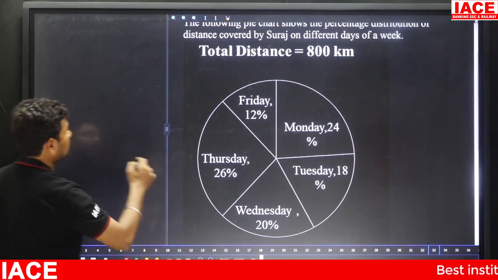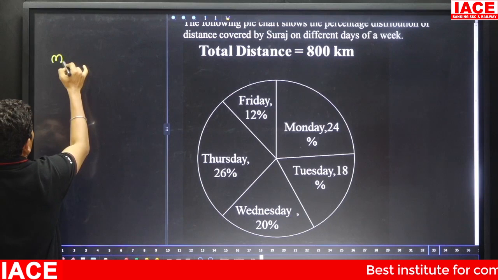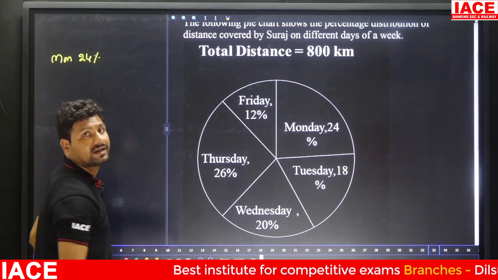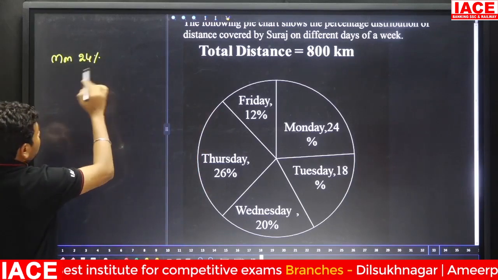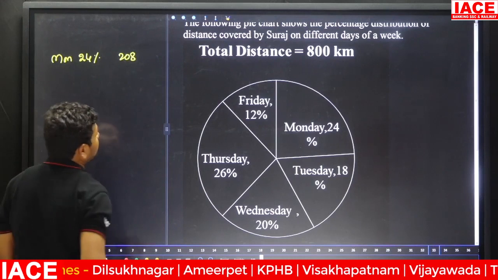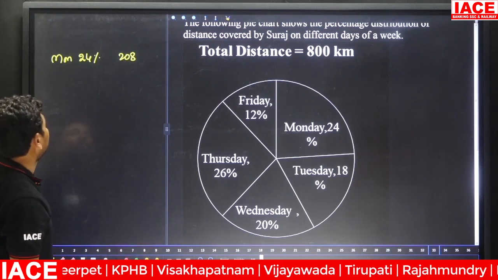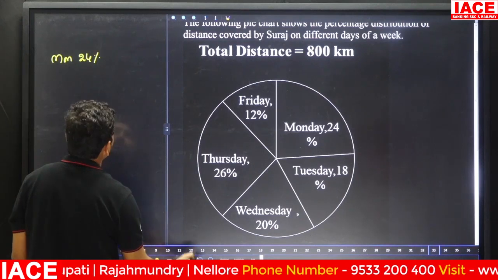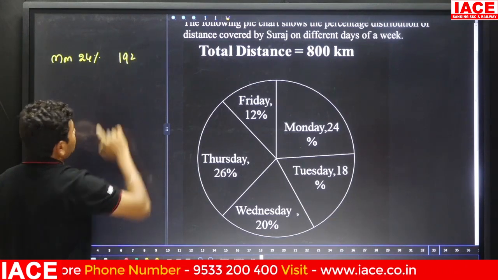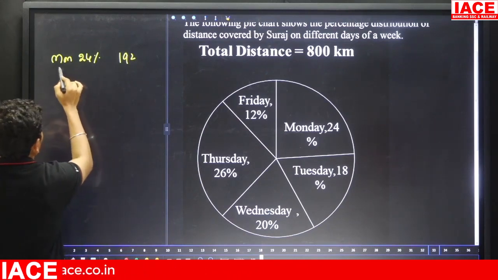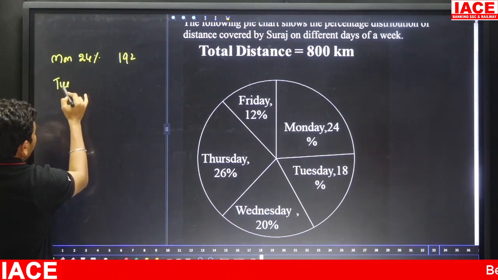Suraj will cover how many kilometers? 800 kilometers. First of all, separate the values. Monday, he is covering how much percentage? 24%. 24% of 800 kilometers. 8 twenties are 160, 8 fours are 32, so it is 192 kilometers. 24 fours are 96, and 96 doubled is 192 kilometers. This is for Monday.